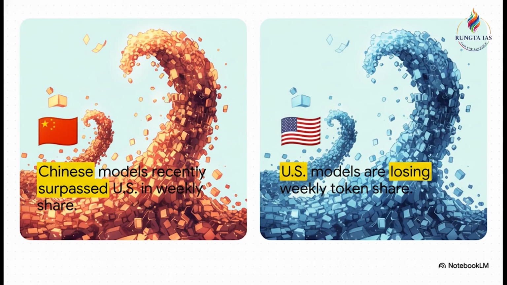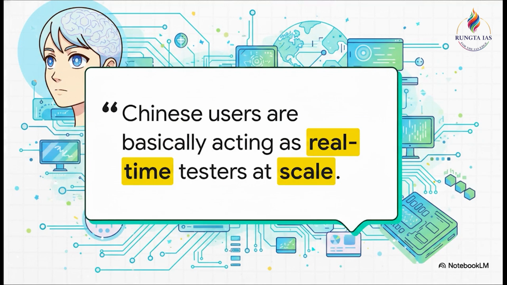Data from the AI gateway platform OpenRouter shows a massive shift. The weekly token share used by Chinese AI models has actually surpassed US models recently. This intense domestic usage is driving a real shift in global tech dominance. Aspirants, here is a phenomenal quote you can cite from Lizzie Li, a fellow at the Asia Society Policy Institute. She notes, Chinese users are basically acting as real-time testers at scale. This is exactly the kind of expert insight you need to elevate your essays on data dominance.